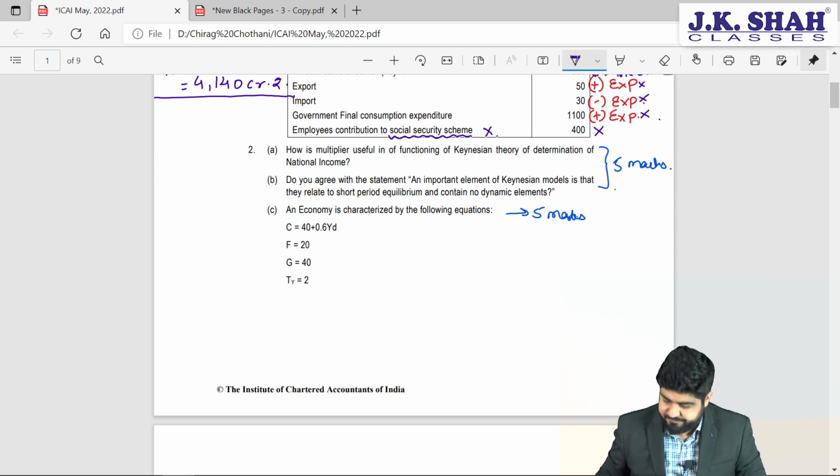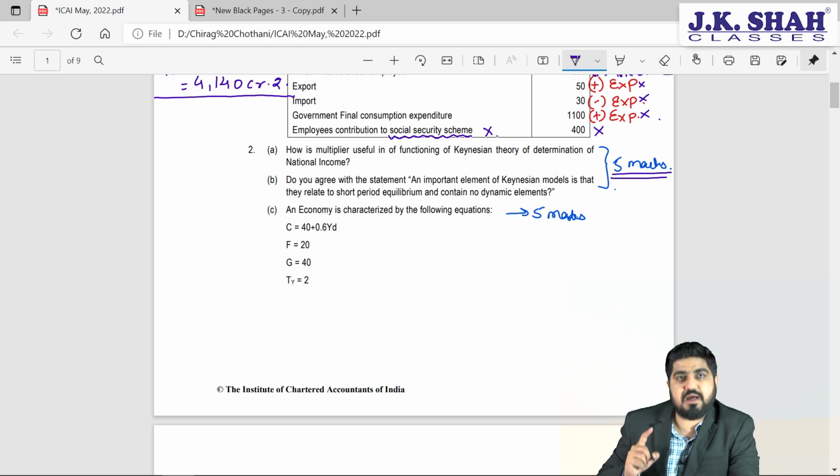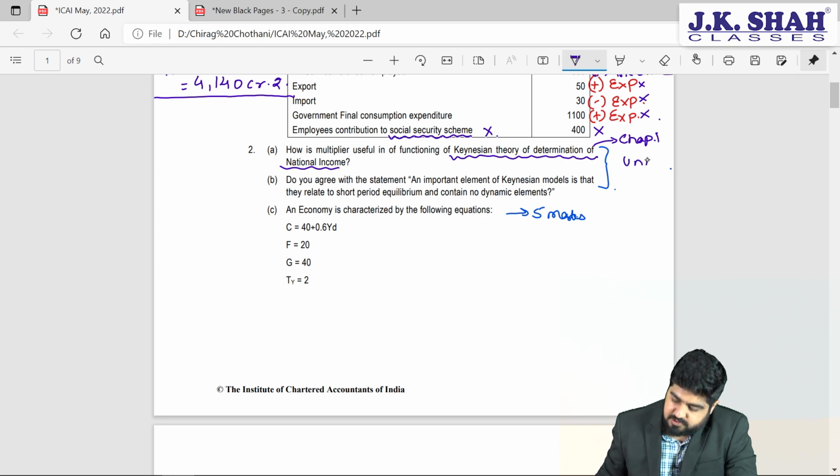Question number 2A. Again, these two questions, 2A and 2B, collectively taken together will be for 5 marks. Read this question carefully. How is multiplier useful in functioning of Keynesian theory of determination of national income? Well, my dear friends, Keynesian theory of determination of national income is part of which chapter? Chapter number 1, isn't it? But chapter number 1 will be part of unit 2. Do you agree to this? Because unit 2 is entirely dedicated to Keynesian theory.